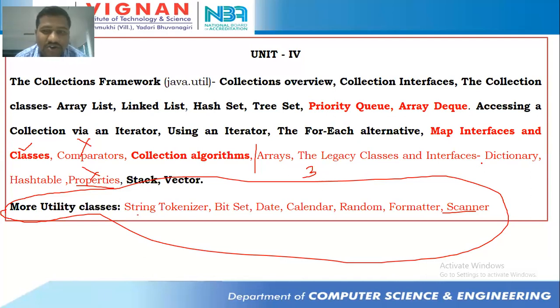Again, it's going to be different from map and interface, but these three classes are very interesting: date, scanner, and string tokenizer, and random. We'll discuss them in tomorrow's session. Okay for you? Can I go with utility classes in the morning session, two hours? Yes, sir. In the afternoon session, we'll go with properties, then map class, and then comparator. Three topics we'll discuss there. Okay, fine. Any doubts, you can ask, otherwise you can leave.